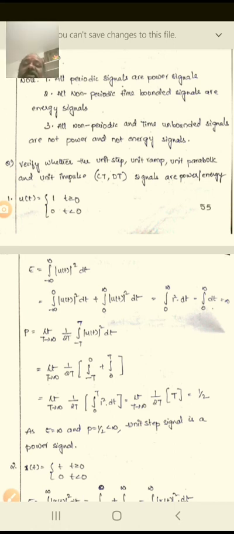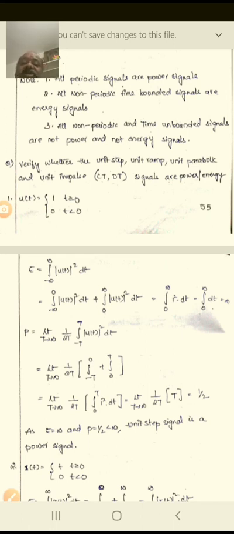Generally the unit step function starts from 0; up to the 0 axis it has no value, that is 0 value, and when it starts at the 0 axis, it comes to the maximum value 1. The value 1 is extended to infinite time. So u of t equals 1 for t greater than or equal to 0, and 0 for t less than 0.